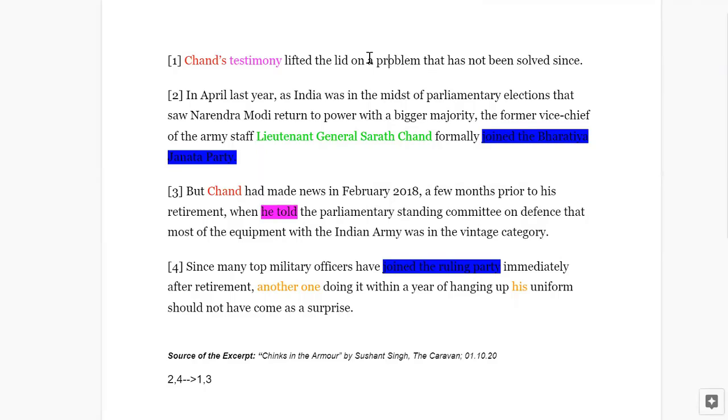And a problem that has not been solved since. Even this problem isn't introduced until this sentence. What is the problem? Most of the Indian Army's equipment belonging to the vintage category. This is precisely the problem being referred to here. So one follows three. One definitely follows three. So I'll just switch the order here with one and three. So this three comes here. One follows three. So here is one.